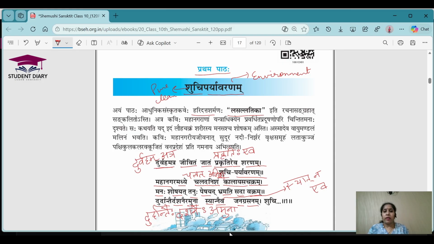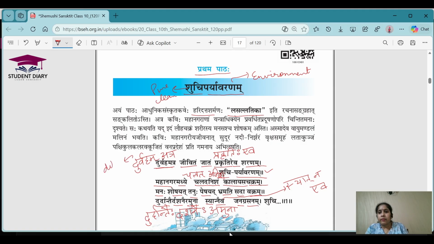Shuchi Paryavaranam. He is telling this at the end of every shloka, which means he is actually praying that the environment should be clean. May the environment be clean. After every paragraph, you will get this line, and the meaning of this is clean environment. He is actually praying. He is hoping that the environment will be clean someday. So let's go for the meanings word by word.